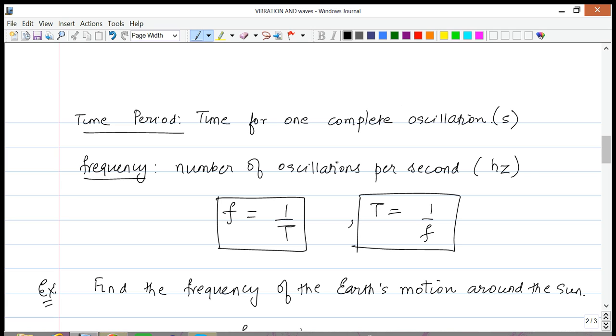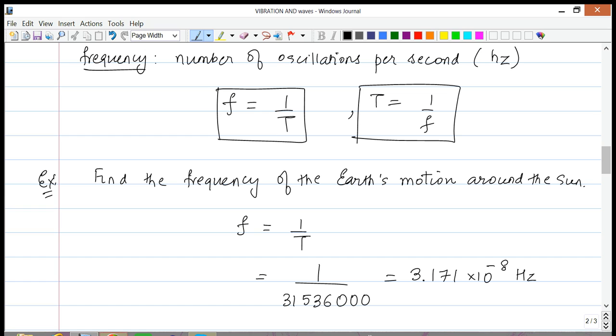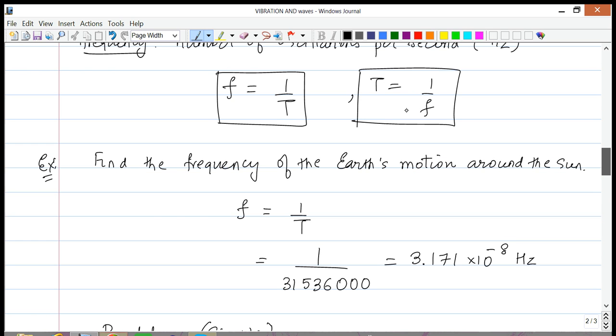In the case of the Earth, the time for one cycle around the sun happens to be 1 year. We'll take that 1 year and convert it into seconds. Do this carefully and make sure that you get 31,536,000 seconds for the value of the time. The conversion is very simple.